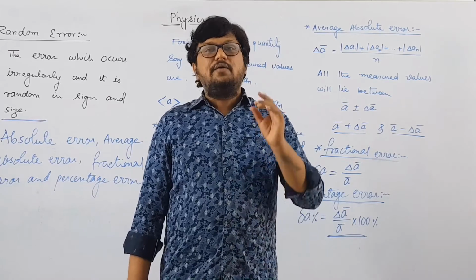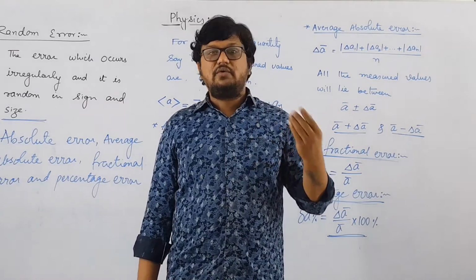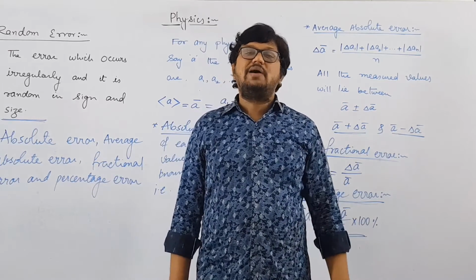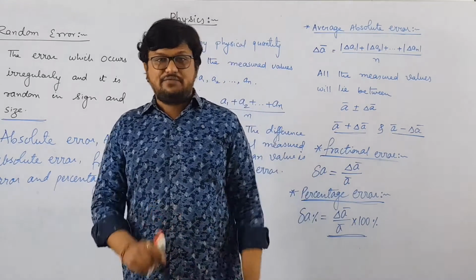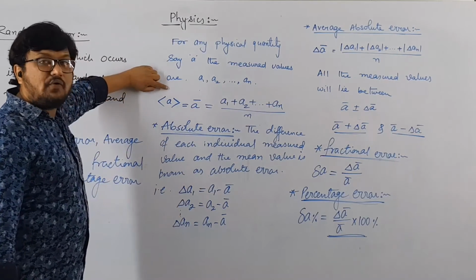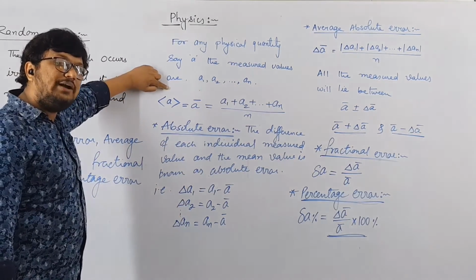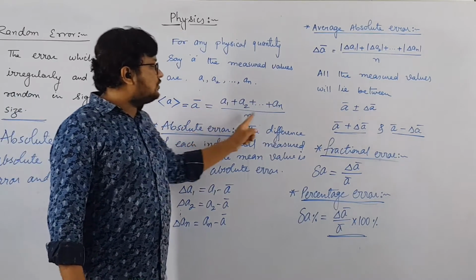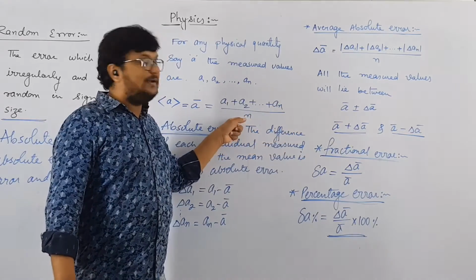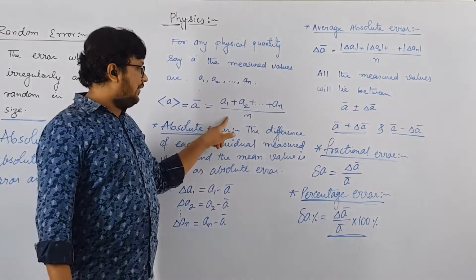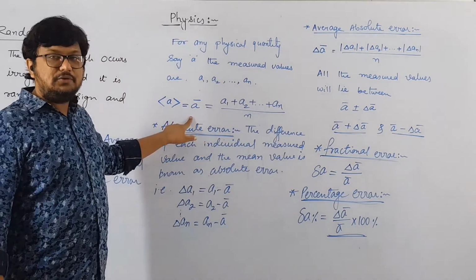Let us say for a glass slab we have calculated the refractive index 5 times and we got 5 different values: 1.51, 1.53, 1.48, something like that. Then the first step is to find the mean of all these values. So how will we find the mean? We are going to add all those 5 values and then divide by 5. That will be our mean value.